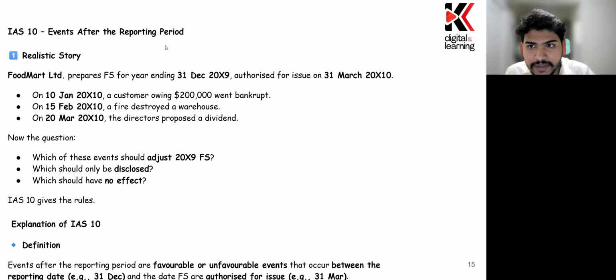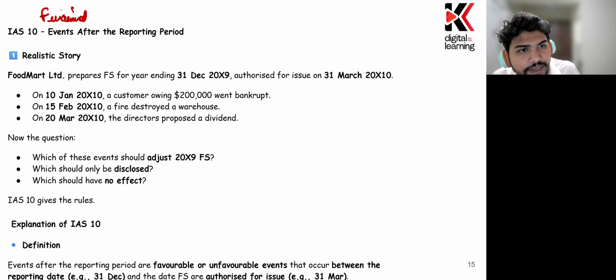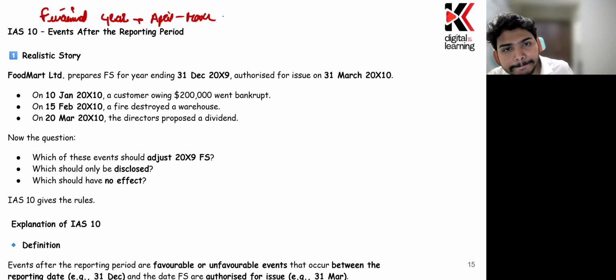But before starting with the main principles and rules in IAS 10, there's one thing I just wanted to discuss with you. There are two things out there. There's one thing which is known as a financial year. You probably would be knowing about that. This is from April to March. And there's one thing which is known as a reporting year.